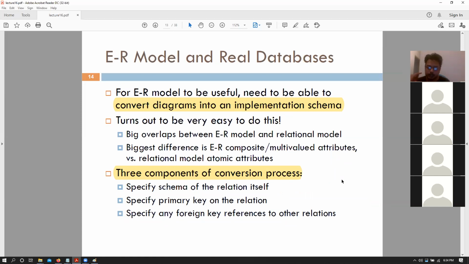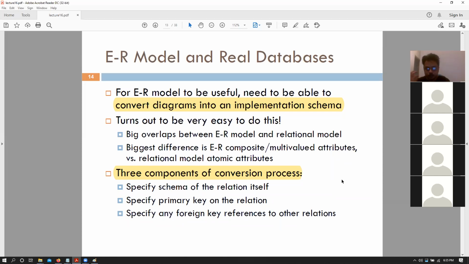So now that we have an idea about what these ER diagrams can represent, the next thing that we need to talk about, and this is also part of your assignment or sorry, exam as well, is we need to convert this ER diagram that we have into corresponding SQL code or relational model, right? There are programs out there that would actually allow you to design an ER diagram and convert that into a DDL file, that is create table files, right? But imagine that you are that program. Given that diagram, how would you convert that into a schema?